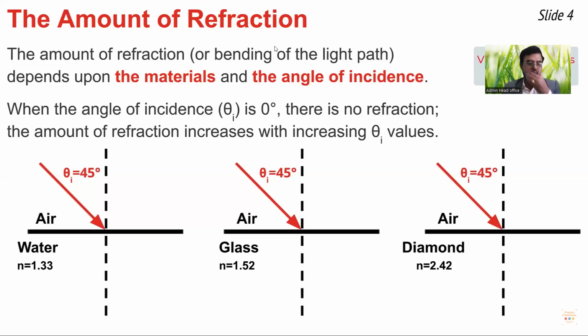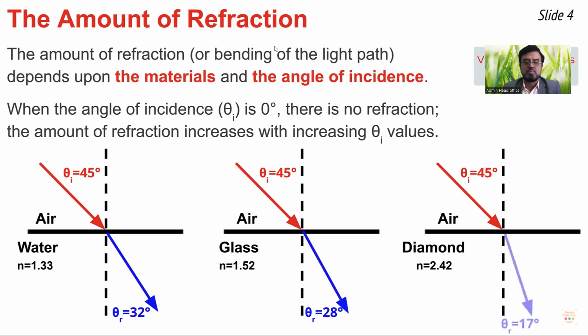In the case of light passing from air into water, the incident ray will bend, and the light will be located 13 degrees closer to the normal line than the incident ray was, making the angle of refraction 32 degrees. But when light passes from air into glass, the amount of refraction is 17 degrees, placing the angle of refraction at 28 degrees. And in the case of light passing from air into diamond, the amount of refraction is 28 degrees, making the angle of refraction 17 degrees.